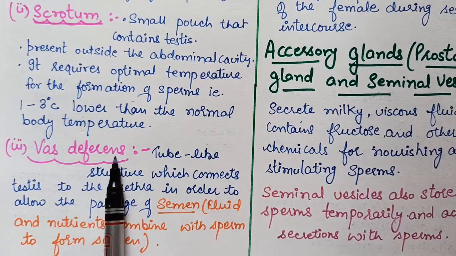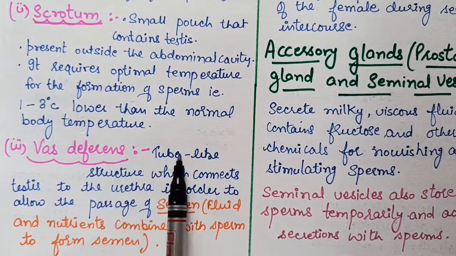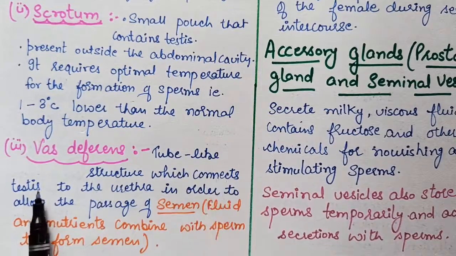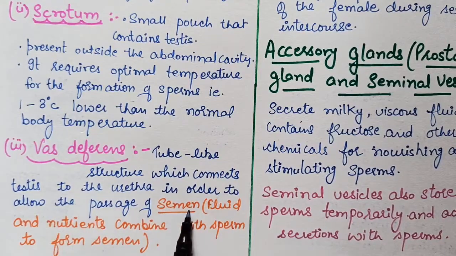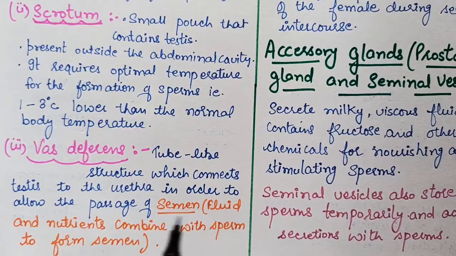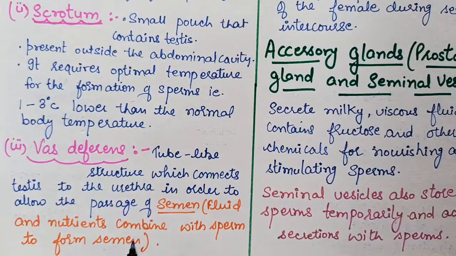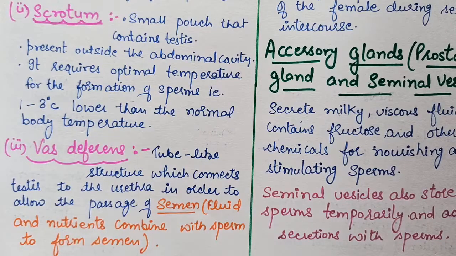The next is the vas deferens or the sperm duct. This is the tube-like structure which connects testes to the urethra in order to allow the passage of the semen. So what is semen? Fluid and nutrients combine with sperm to form semen. That mixture is called semen.